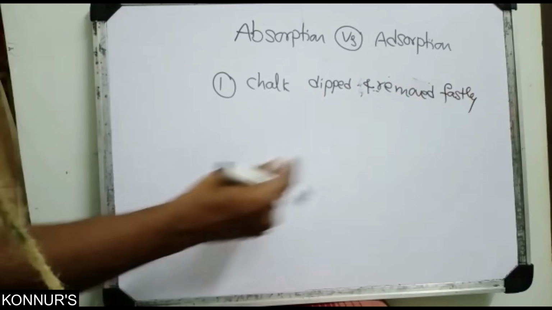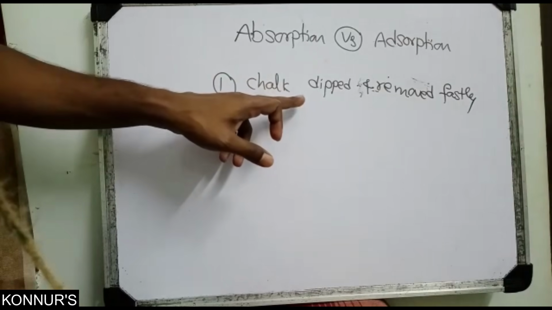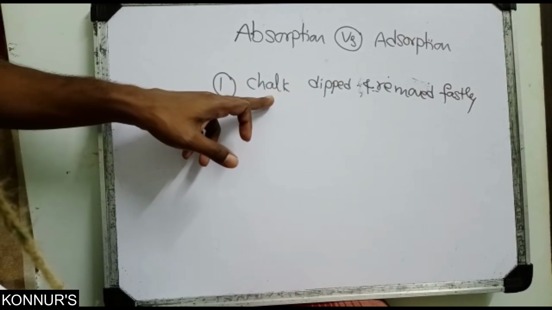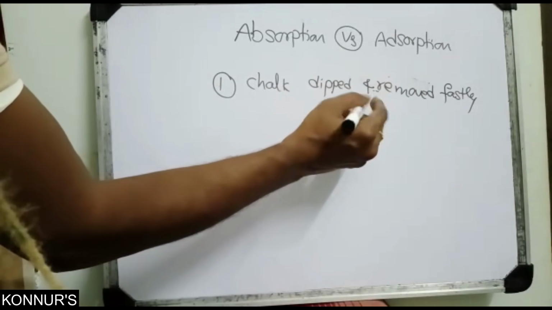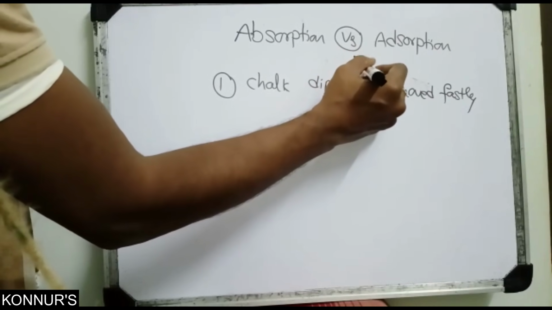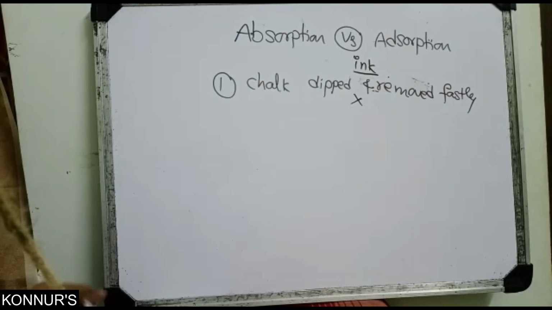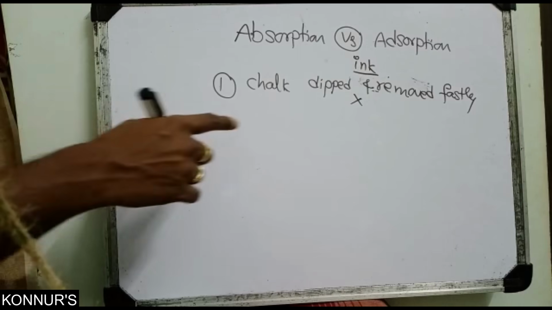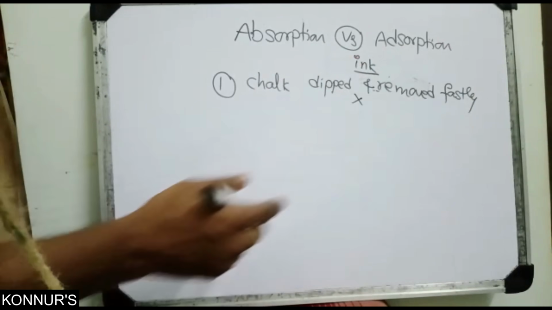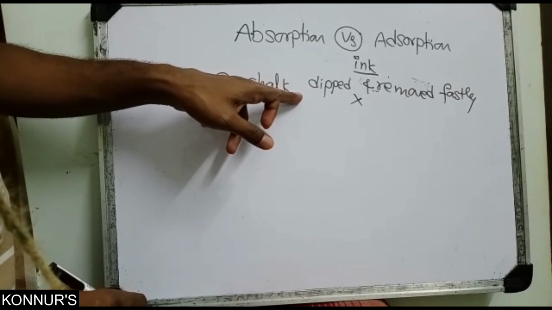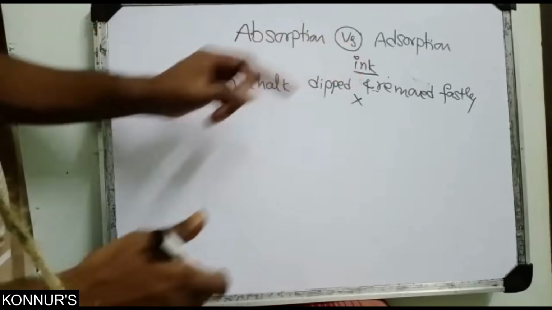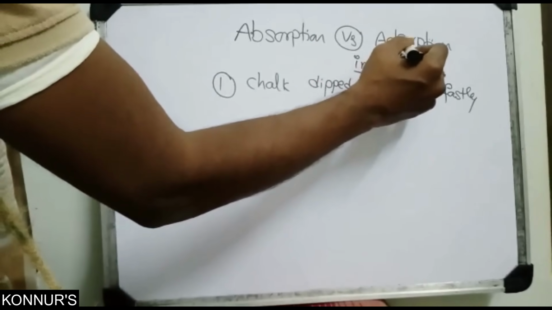Then what happens? Only the surface area is adsorbed by the ink. So this is adsorption.